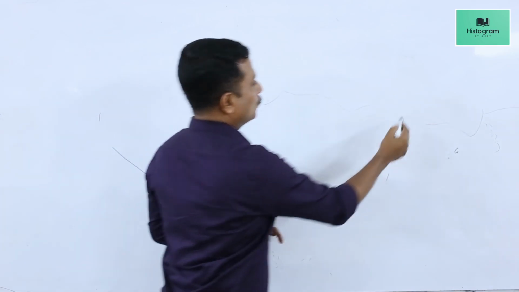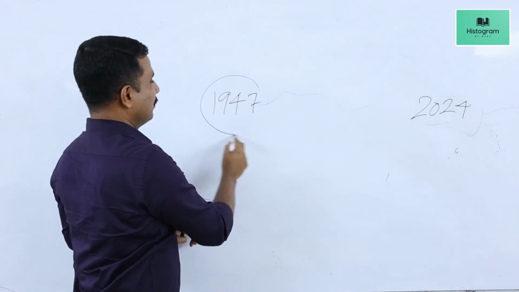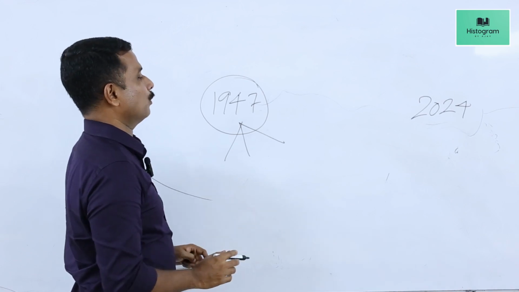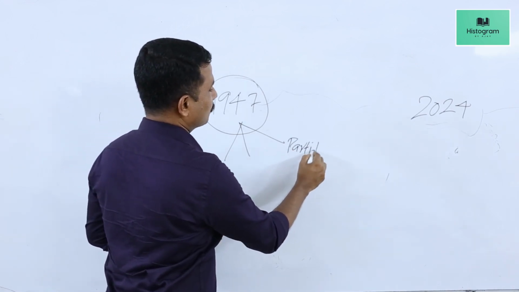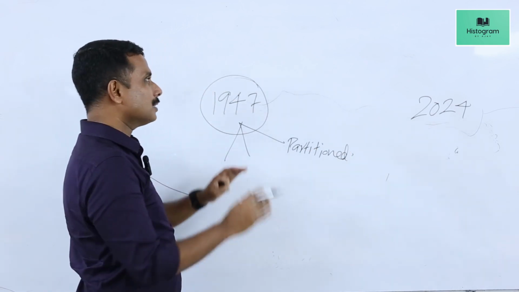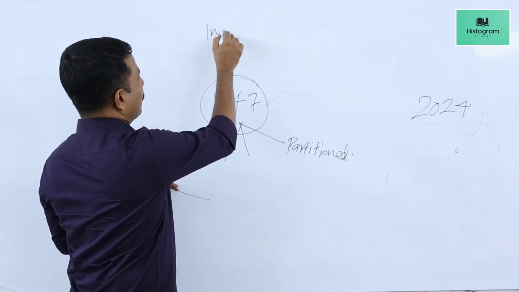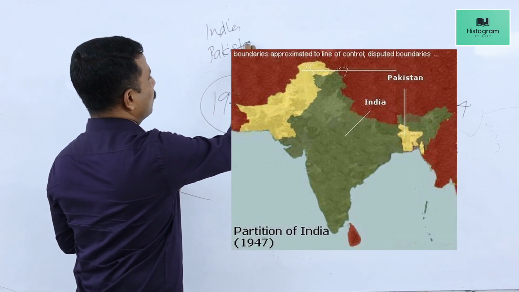1947 to 2024, the period since India got independence. Challenges before India: first, India had been partitioned. India was divided into two states, proper India and a new state called Pakistan. Pakistan was created.